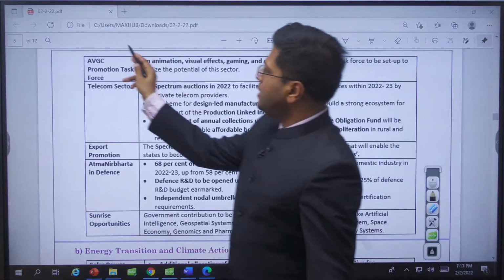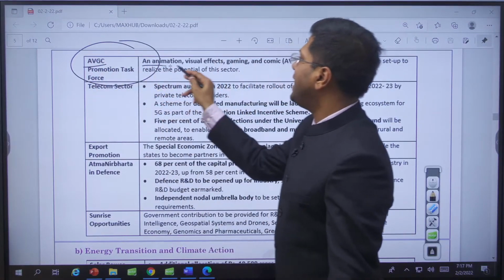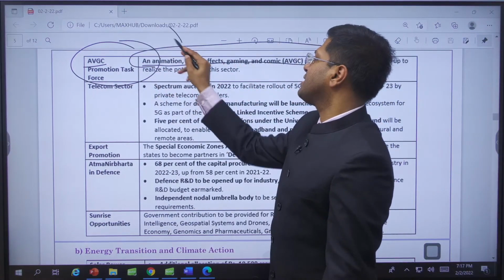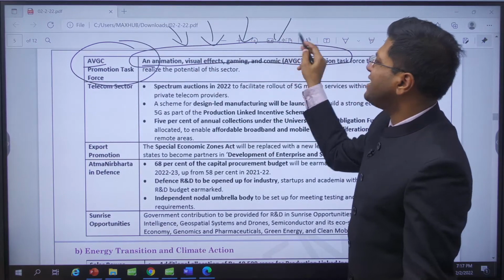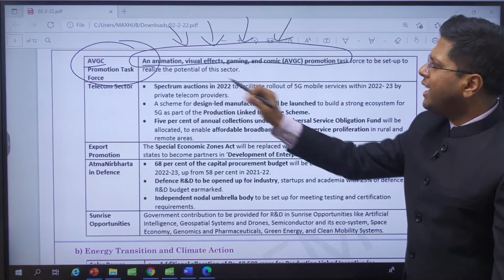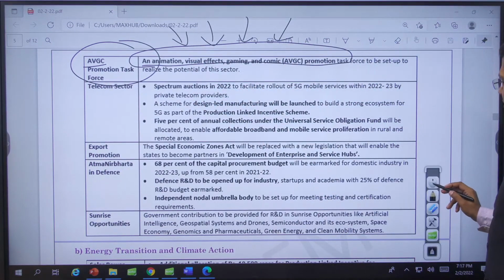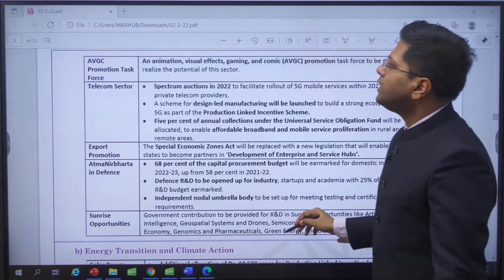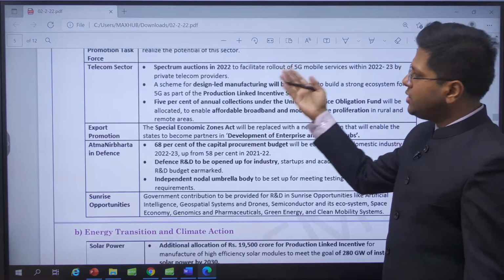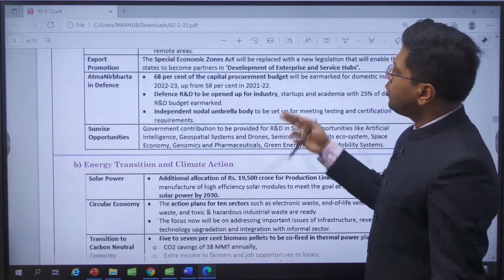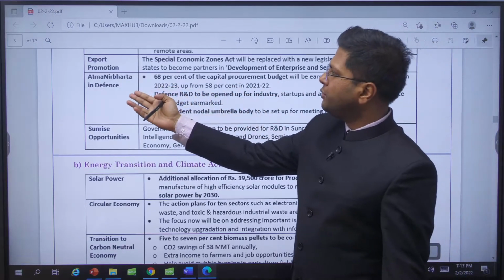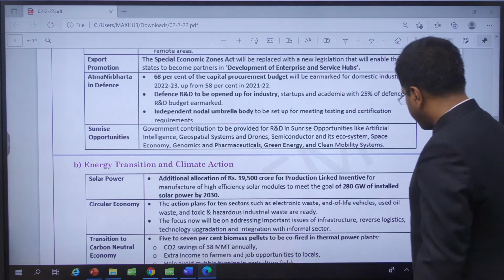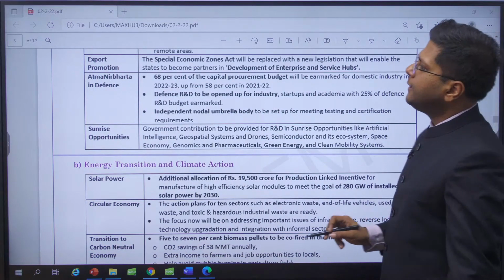AVGC, important keyword. You would not have heard it many times. Animation, visual effects, gaming and comics. यह question अलग से ही बन जाएगा. This is where youth participate in animation, visual effects, gaming, and the comic industry, right? So they are trying to rope in this also. They will form a task force for this right now. Telecom sector, auctions of 5G to be conducted this year. Export promotion, right? You know this part. So increasing the export promotion zones and revamping the customs zone areas, right?